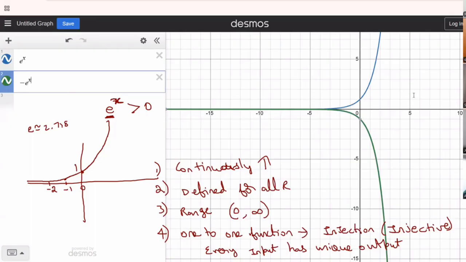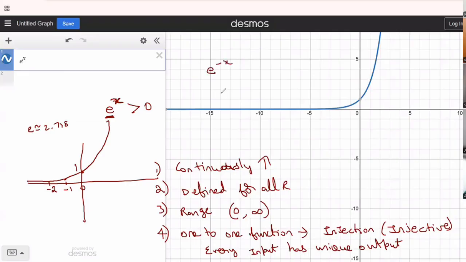Yes, sir. Great. So someone was talking about e power minus x. Can you think how e power minus x will work? I mean, reflected across the y-axis. Exactly, reflected across the y-axis. e power minus x. Can you see that?